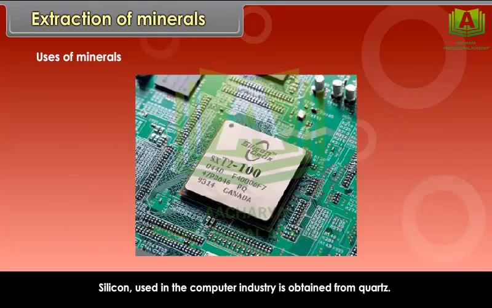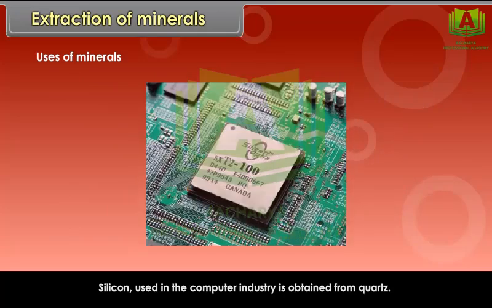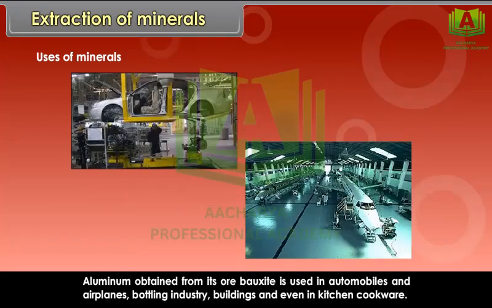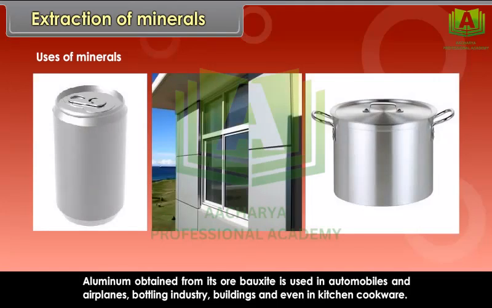Silicon used in the computer industry is obtained from quartz. Aluminium obtained from its ore bauxite is used in automobiles and airplanes, bottling industry, buildings and even in kitchen cookware.